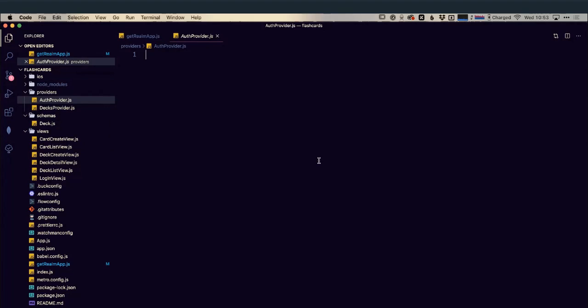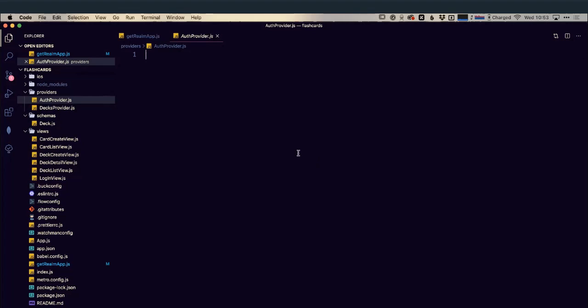Those providers then are going to create new React context objects where it's going to store this data for us. And then any child components within this provider will have access to that data. So they'll have access to the user to see if they're logged in or out. They'll have access to the decks we fetched for that user, and so on and so forth.